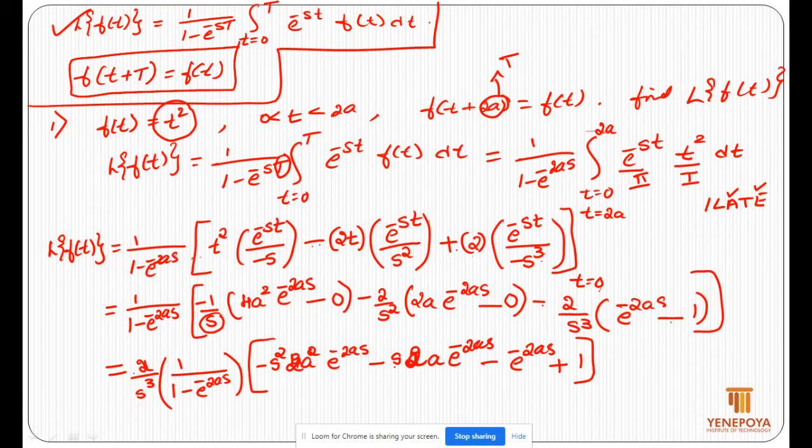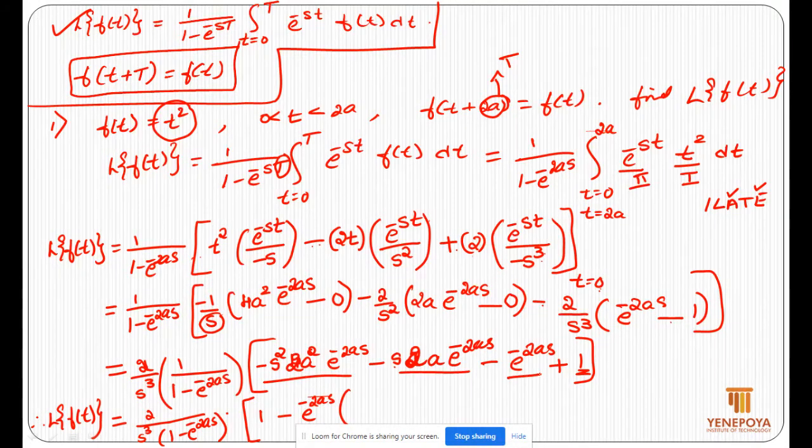Now your final answer is Laplace transform of f of t is equal to 2 by s cube into denominator 1 minus e power minus 2as times, first I will write the last term 1, and minus e power minus 2as I will take out from these three terms, it's a common, and negative sign also common.